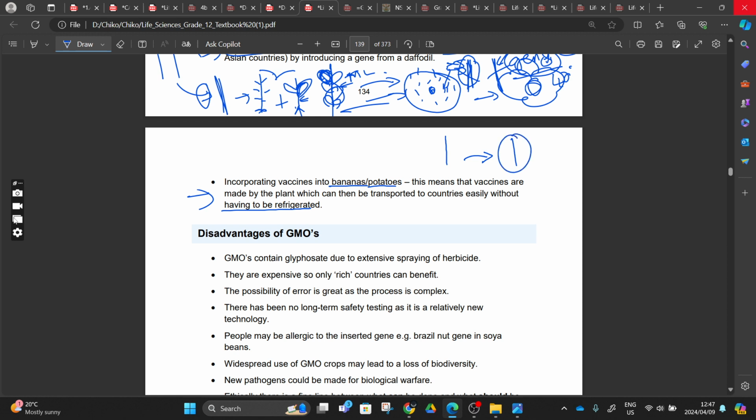Then that banana, when it reproduces or replicates, its cells are going to produce the proteins that we added, right? So that protein will be inside that banana.